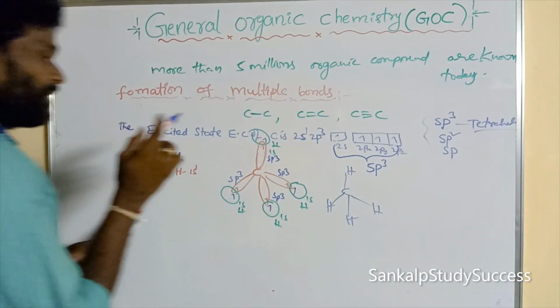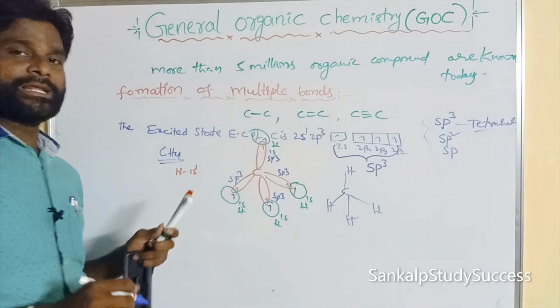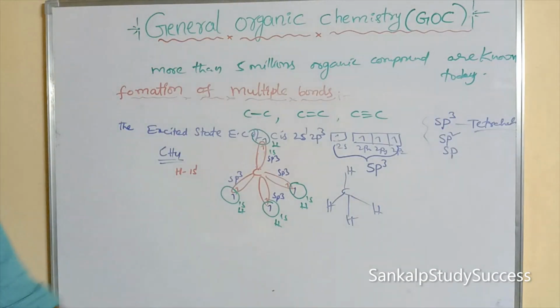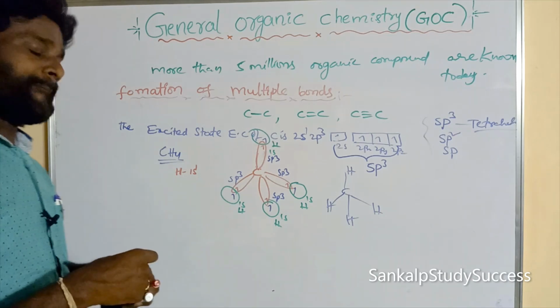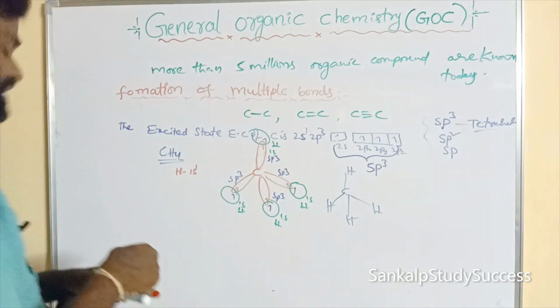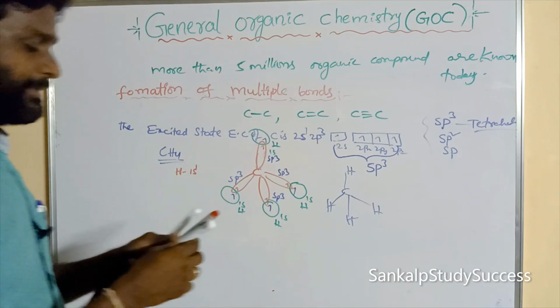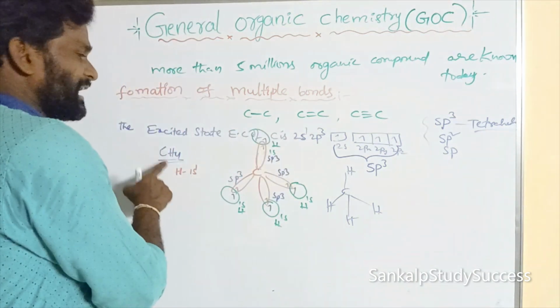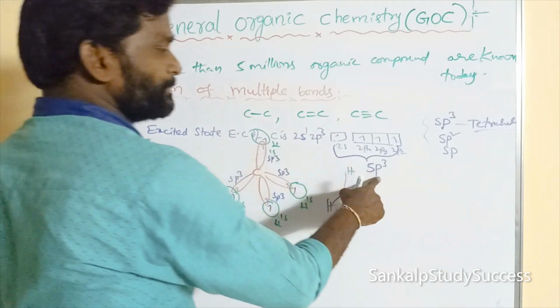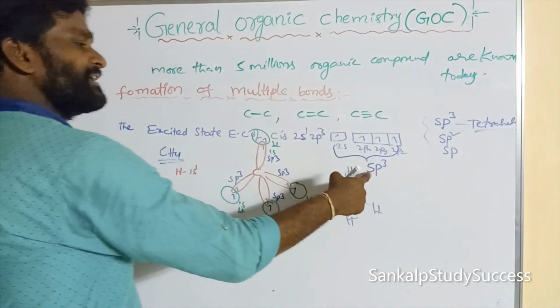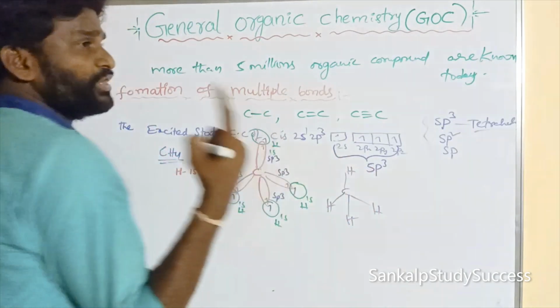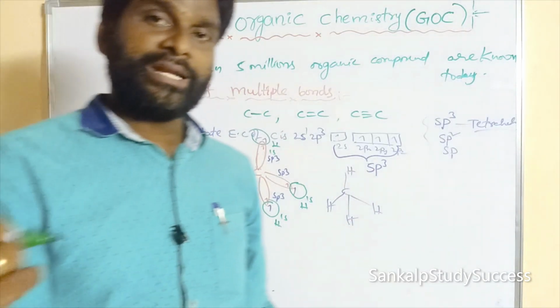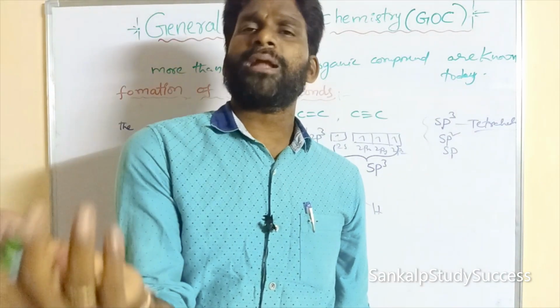Here, how many hybrid orbitals and how many pure orbitals are present in CH4? The one carbon undergoes sp3 hybridization. We know that in hybridization the number of hybrid orbitals is equal to the number of combining orbitals.